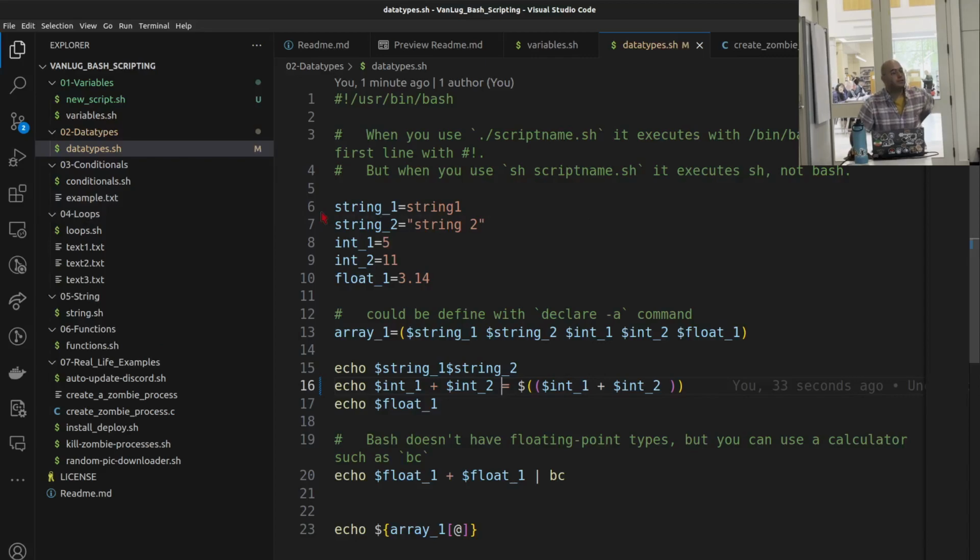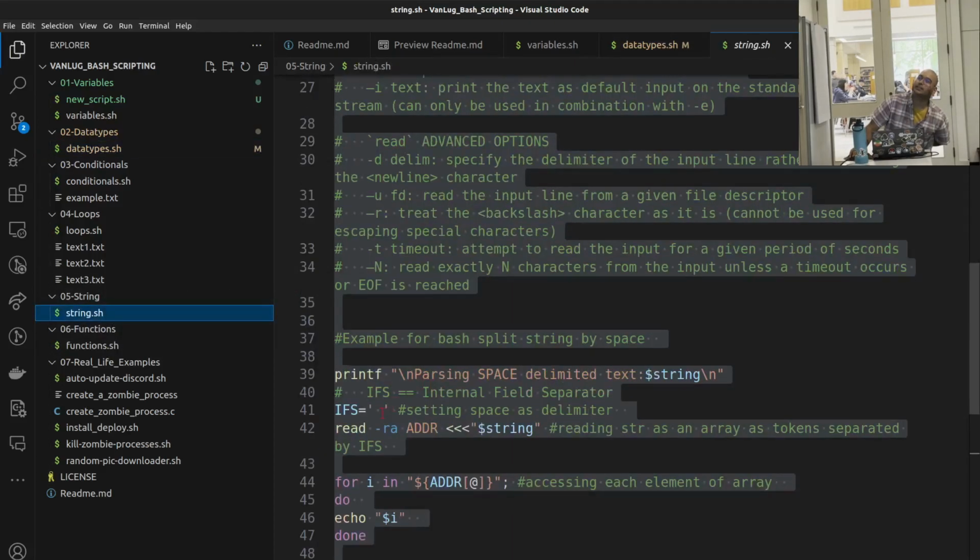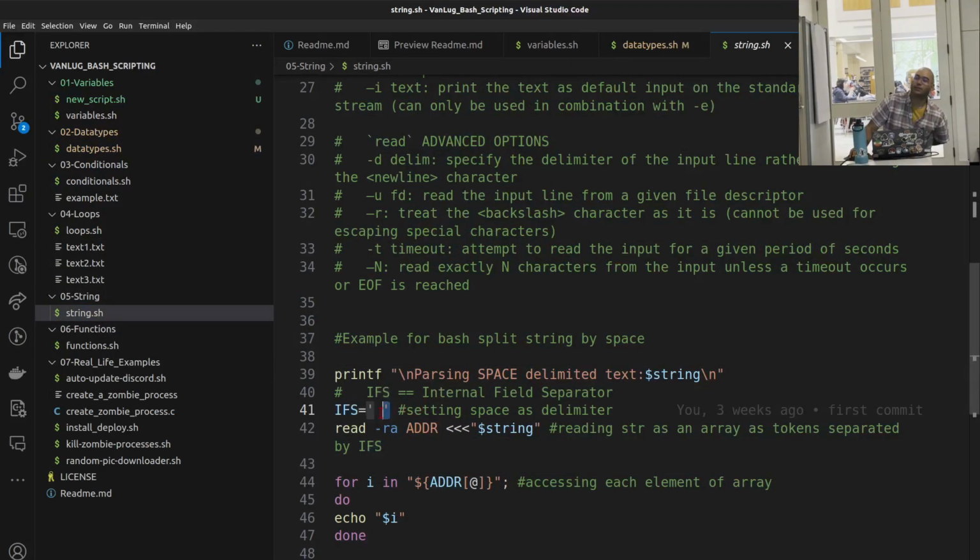Yes, you can define IFS and select a comma or something else, and this is going to be the separator. Yeah, definitely. We have it in the examples, I don't remember which one. Oh, this here, IFS. We're going to get there. That's a good one though, we can parse different kinds of data with that.